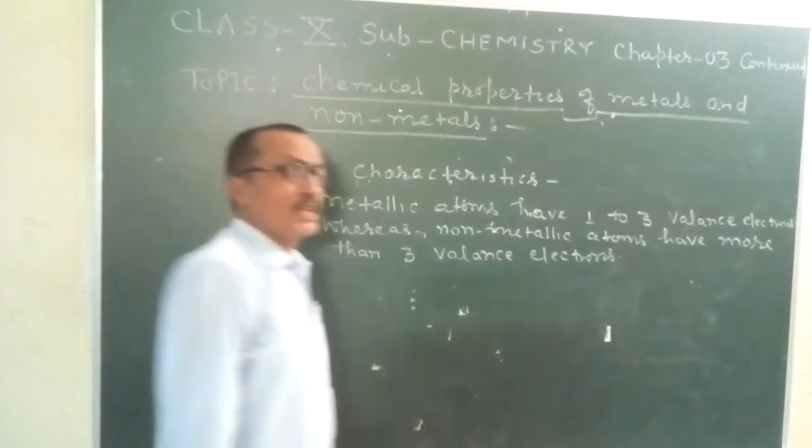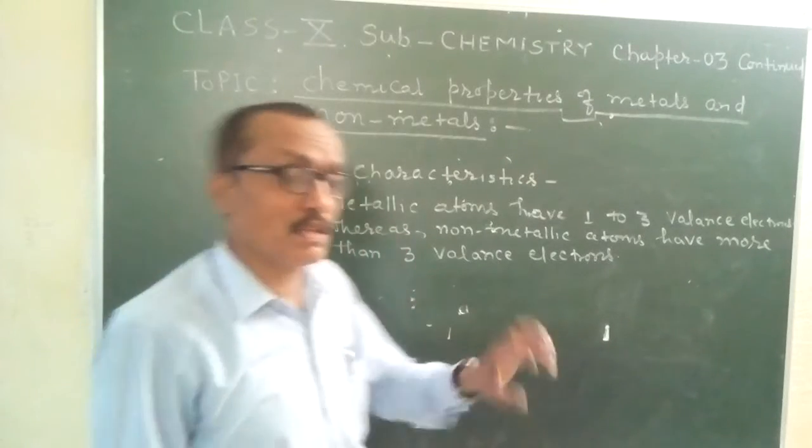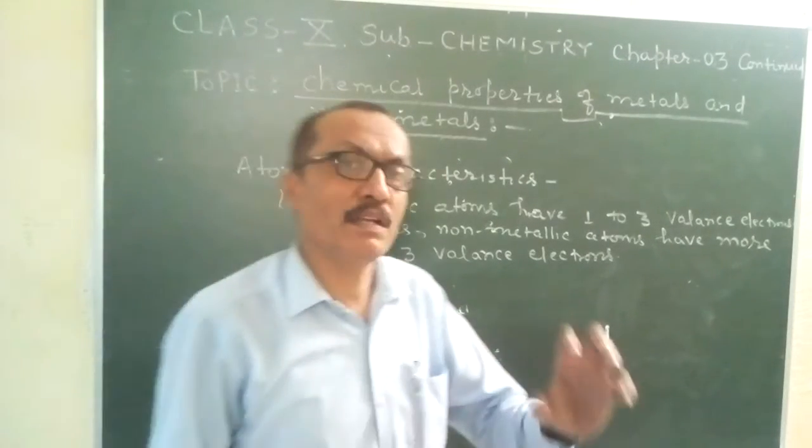And students, on this very basis you can also define metal and non-metal.